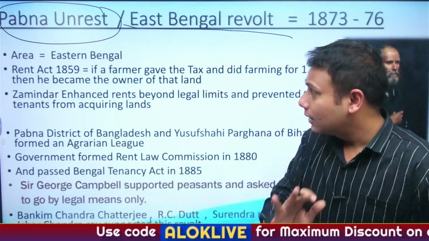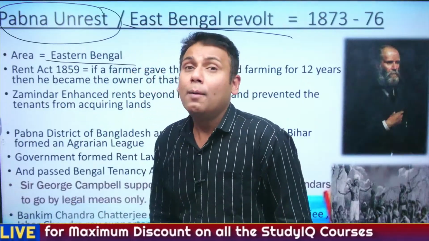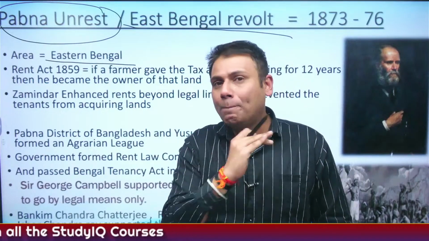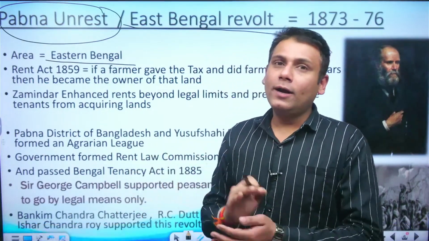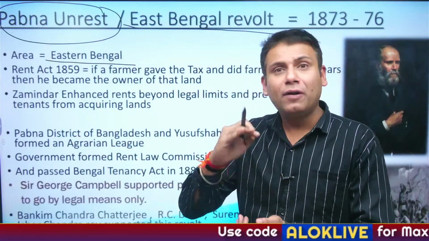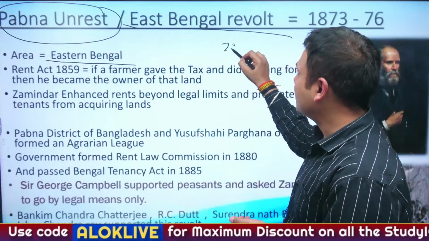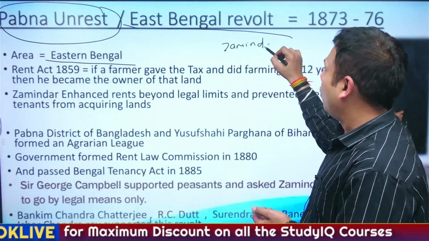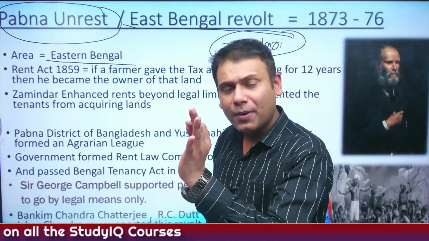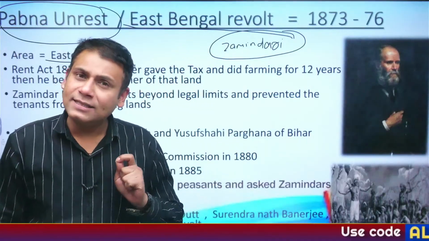Okay, now let's begin with Pabna unrest. Again, the area is Eastern Bengal, particularly Yusuf Shahi Pargana. Pabna is located presently in the region of Bangladesh, and it was a part of Yusuf Shahi Pargana. And here, the Zamindari system was in force. We have seen the features of the Zamindari system, Rayatwari system and Mahalwari system previously. Correct? Now, what is one of the features of the Zamindari system?